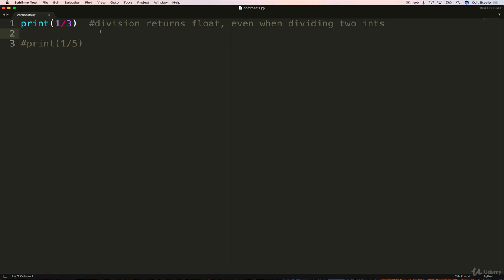But also in the real world, comments are used to help other developers understand what's happening. So you might have some code that is very specific to something that you built. And maybe I work on a team of 10 people. I write some long thing that's 20 lines. I could add a comment that says, hey, this little function does X or Y. And then anyone else on my team could see it and immediately just know what it does. They wouldn't have to step line by line through it.